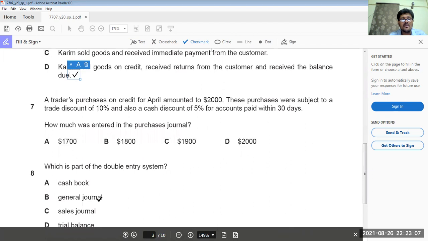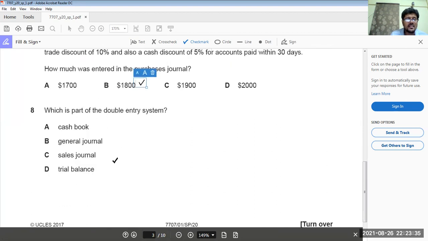Number 7. A trader purchased goods on credit for an amount of $2,000. This purchase is subject to a trade discount of 10% and a cash discount of 5% to be paid within 30 days. Okay. So in the purchase journal, we only deduct one discount, that is trade discount. 2,000 multiplied by 10% is 200. 1,800 is the answer.